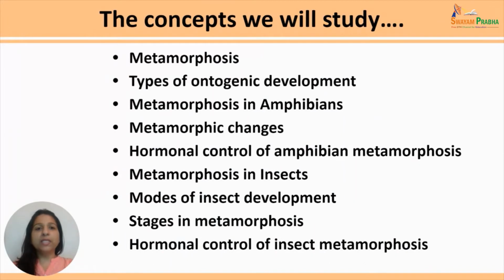The concepts that we will study in today's lecture include what is metamorphosis, what are the various types of ontogenic development, how does metamorphosis happen in amphibians, what different metamorphic changes the amphibians undergo during metamorphosis, what is the hormonal control of amphibian metamorphosis, then metamorphosis in insects, what are the modes of insect development, different stages in metamorphosis, and finally, how the insect metamorphosis is controlled by hormones.